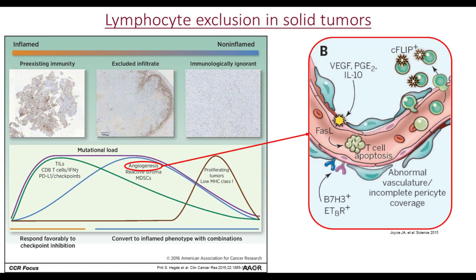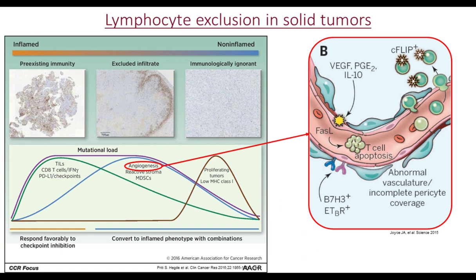Going back to this concept of lymphocyte exclusion, our data shows that in the metastatic osteosarcomas, the T cells are actually confined to the periphery. And when we start looking at this a little bit further, one of the things we realize is that angiogenesis can also be a key mediator of lymphocyte exclusion, whereas the phenotype and functionality of the tumor vasculature can actively prevent T cells from either extravasating or render the T cells that do extravasate